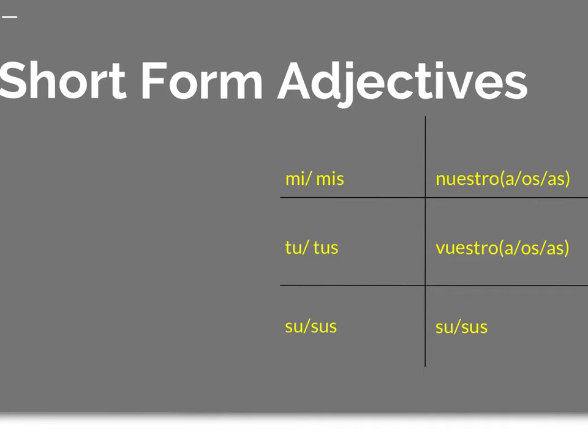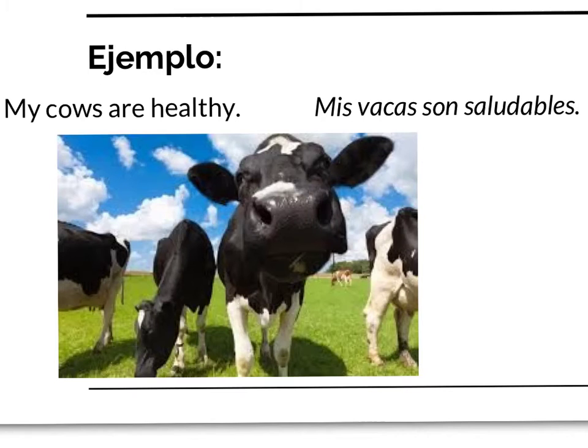So we're going to do dos ejemplos. Aquí tengo ejemplo con mi. Okay, so I've got an example with the mi, the my. So my cows are healthy. So I know it's going to be one of the mi or mis. Since vacas is plural, I'm going to have mis vacas son saludables.